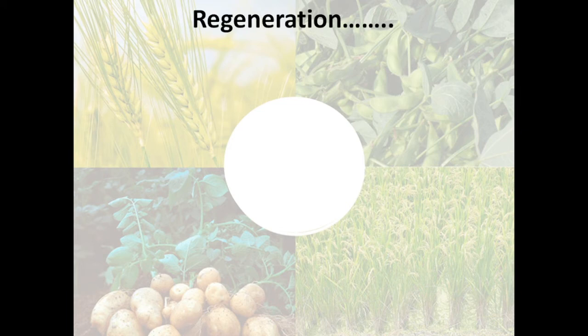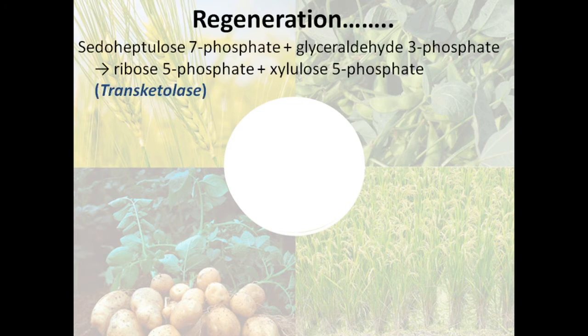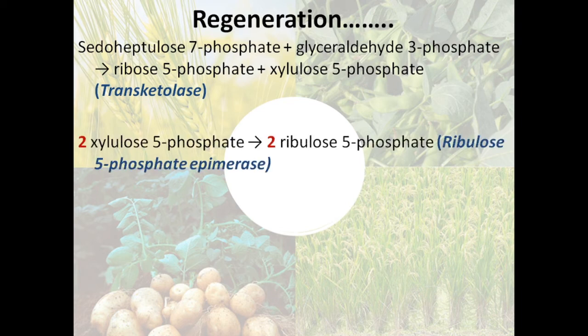In the next step of regeneration, this sedoheptulose 7-phosphate combines with glyceraldehyde 3-phosphate. So 7 plus 3 will give you 10. And this 10 is rearranged in the form of ribose 5-phosphate and xylulose 5-phosphate. This reaction is also catalyzed by the transketolase enzyme, and we got 2 molecules of xylulose 5-phosphate.